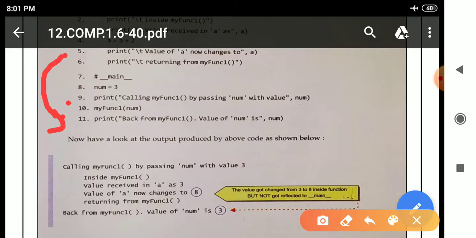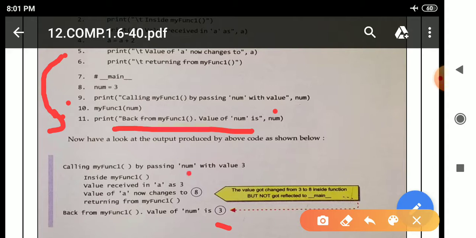So see here, print, in parenthesis double quotation, back from my_func1, the value of num is, double quotation close, comma num. This complete message will print, and after that, num is there, so in num we will get the value 3.